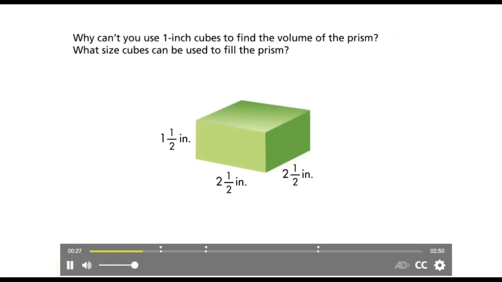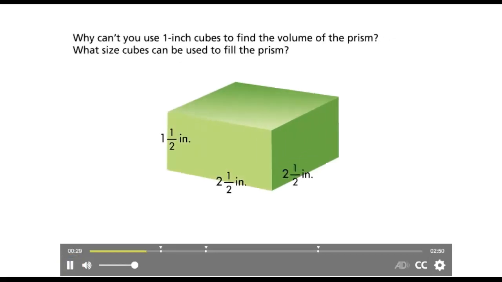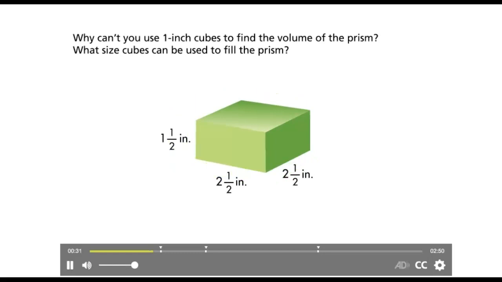Why can't you use 1-inch cubes to find the volume of the prism? What size cubes can be used to fill the prism? Anybody could answer that? Why do you think we could not fit a 1 inch by 1 inch by 1 inch cube inside here? Ada? Because each side is a mixed number, so there's a fraction. You can't have a fraction of a cube.